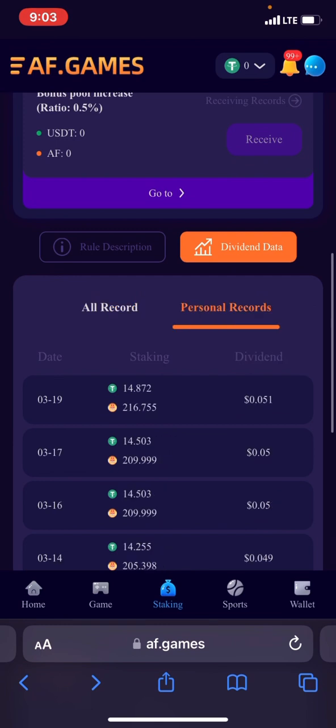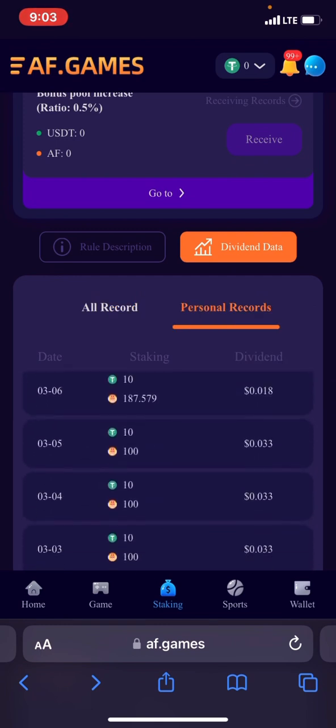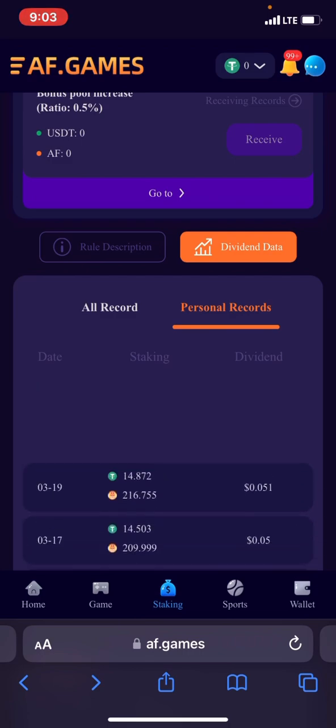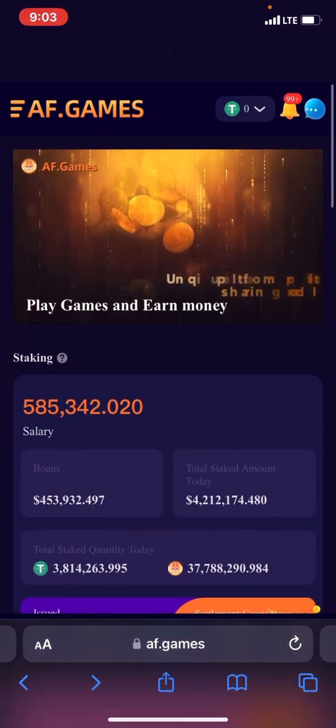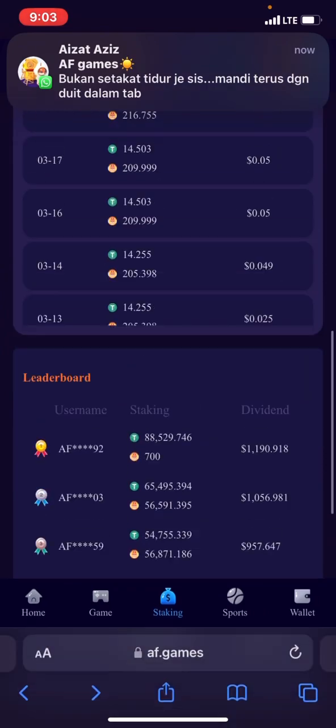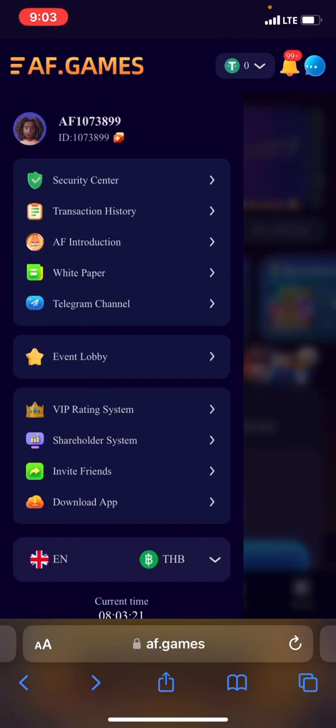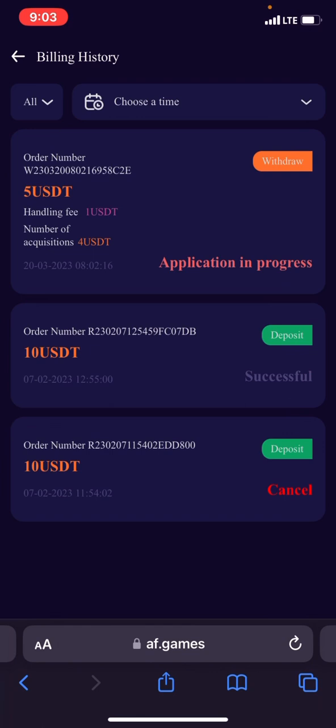You can see my personal records. You can see all the earnings that I've had here. So let's wait for the withdrawal to come in, and I'll show you guys the withdrawal to my Binance. Transaction history. You can see withdrawal, application in progress. So let's wait for it to show, right?